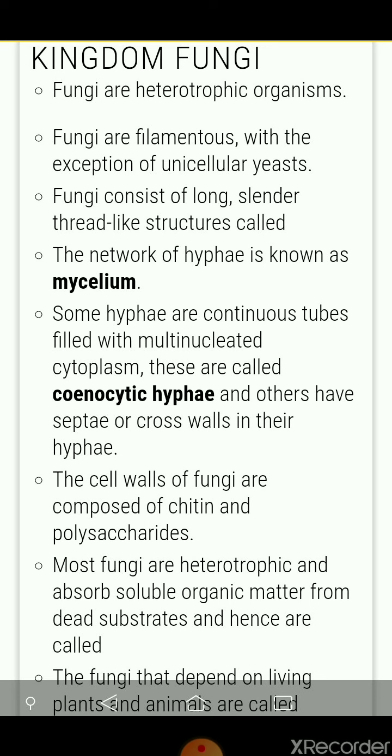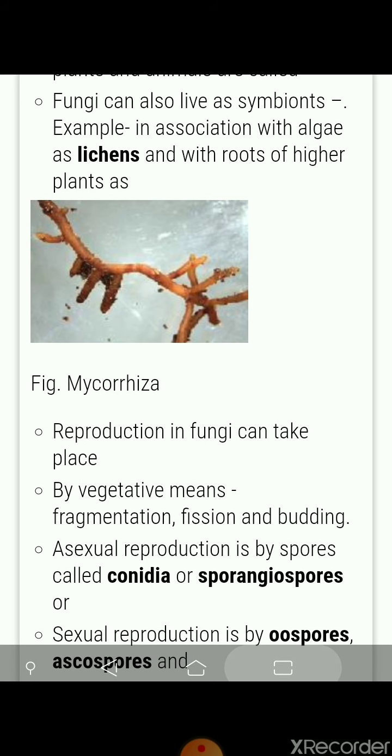So there are two types of heterotrophs, saprophytic or parasitic. When they get food from dead matter, that is the saprophytic condition of nutrition, and when they get food from plants or animals, they are called parasitic fungi. The fungi that depend on living plants and animals are called parasitic.